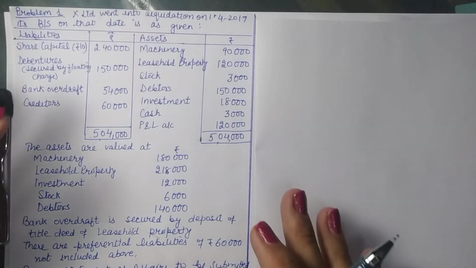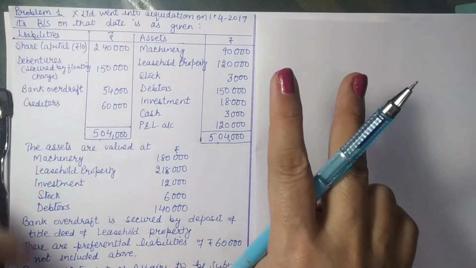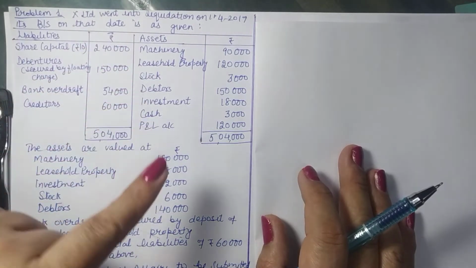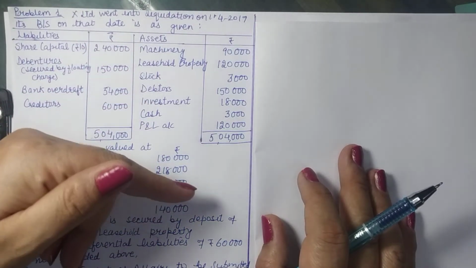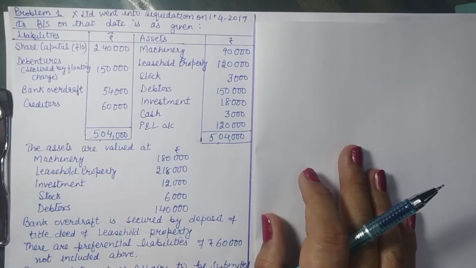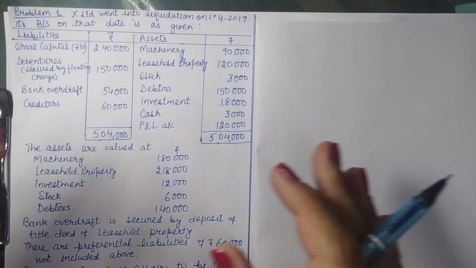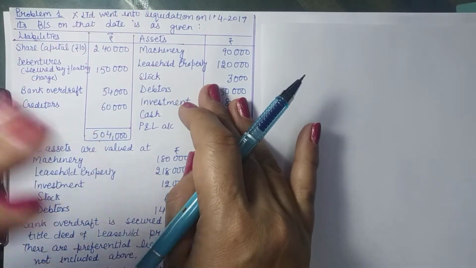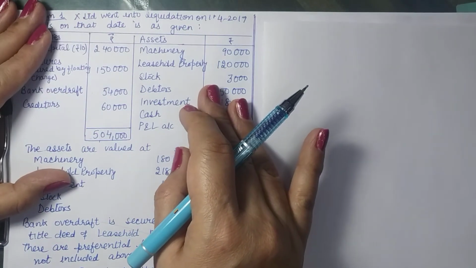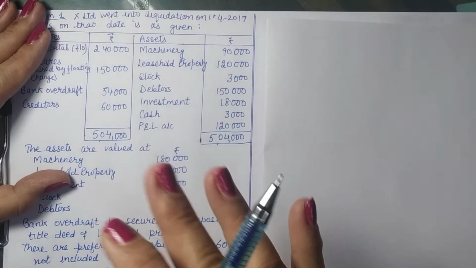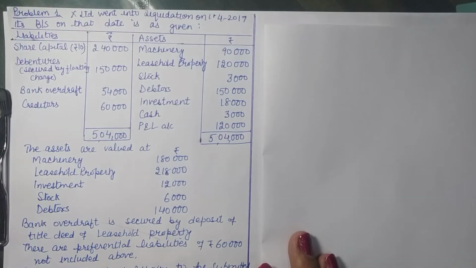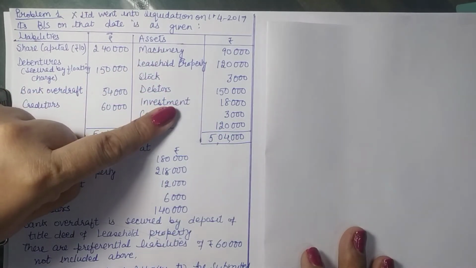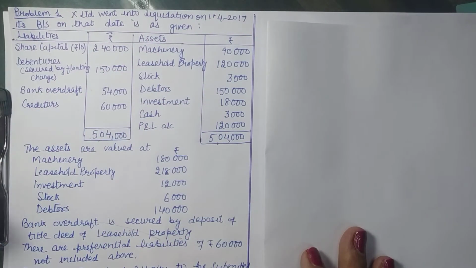Now, in order to prepare the statement of affairs, we all know that there are two main parts to it. Number one is we are realizing the assets, not exactly realizing right now, but we are making an estimate of how much cash will be realized from the assets. That is, from the asset side, we are to record estimated realizable values. On the other side, we are to pay the liabilities in the preference order, which implies that our statement of affairs will have two main parts. First, it will show realizations of the assets. Secondly, it will show payment of the liabilities.